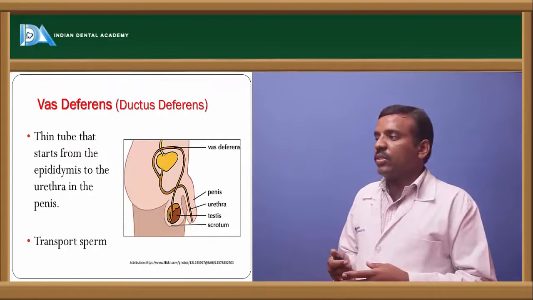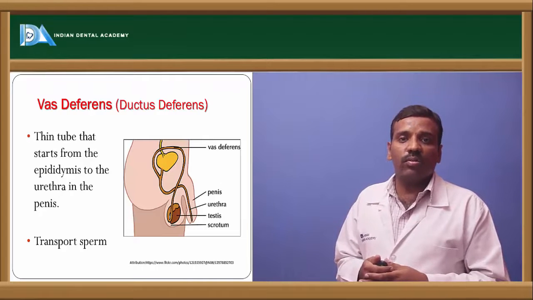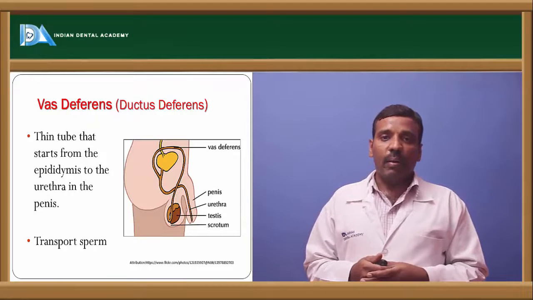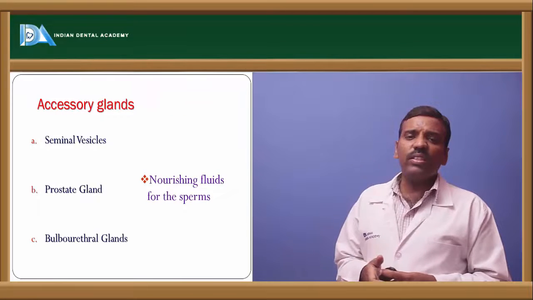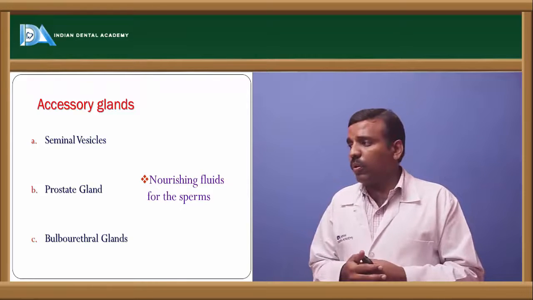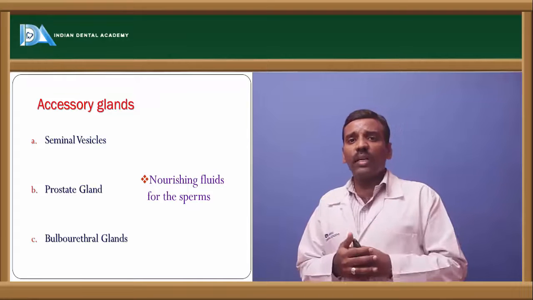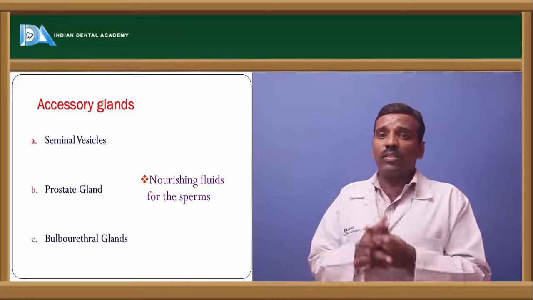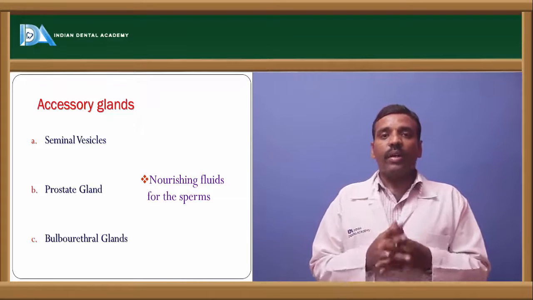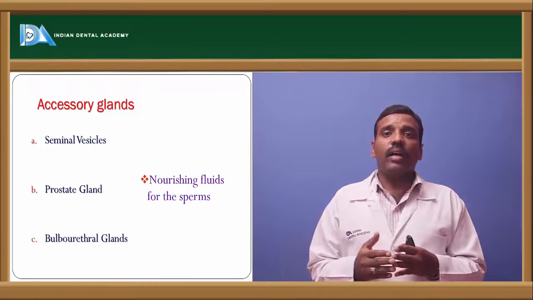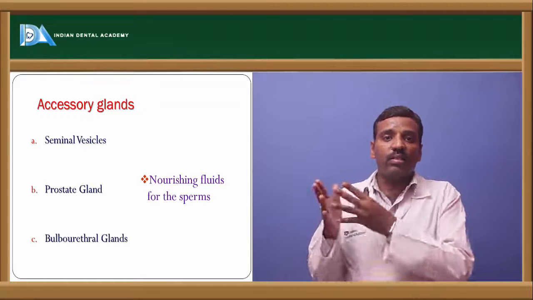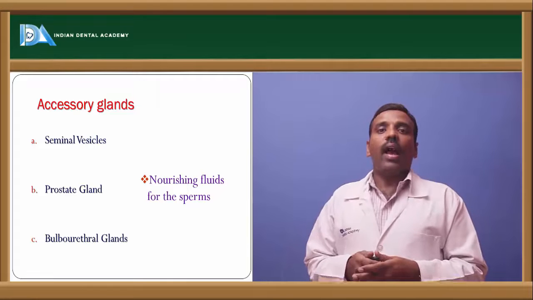The major function of the vas deferens is transportation of the spermatozoa along with the seminal part. Next, the accessory glands are the seminal vesicles, prostate gland, and after that the bulbourethral glands. What is their major function? They provide nourishing fluid for the spermatozoa, that is, nutritive substances for development and whatever is required for survival. All these are produced by these three types of glands, which are called accessory glands.